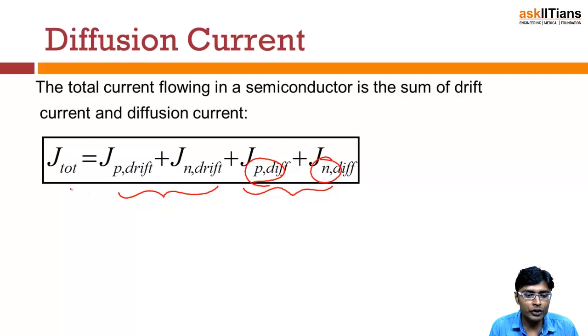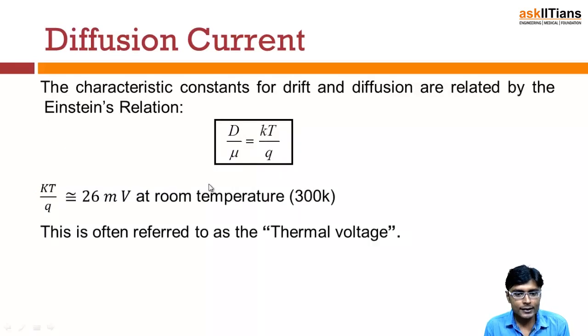So the total current density will be expressed in this way: drift due to holes, drift due to electrons, diffusion due to holes, and diffusion due to electrons. The characteristic constants for drift and diffusion are related by the Einstein relation.